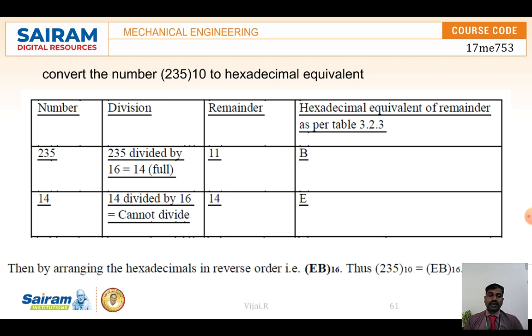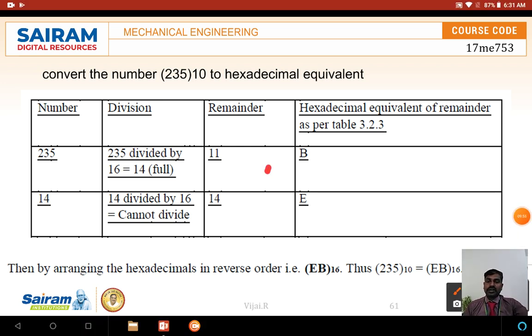The remainder 11 indicates B. Then 14 cannot be divided by 16, so 14 remains, which is E. So finally EB in base 16 is the answer, right? This is how it is converted everywhere.